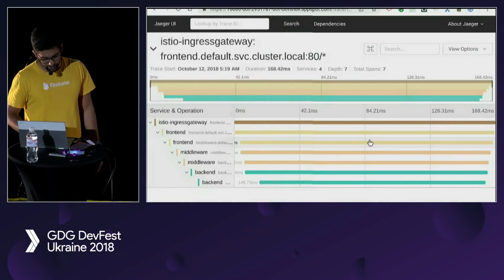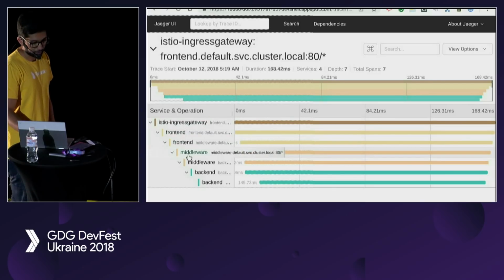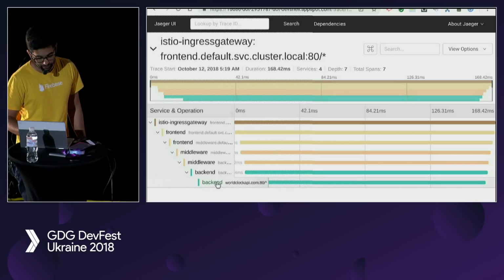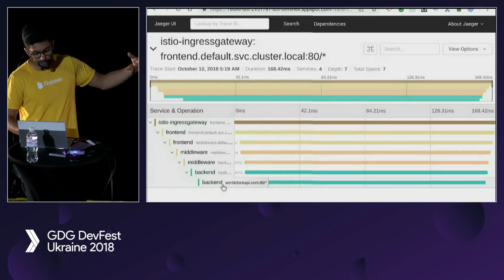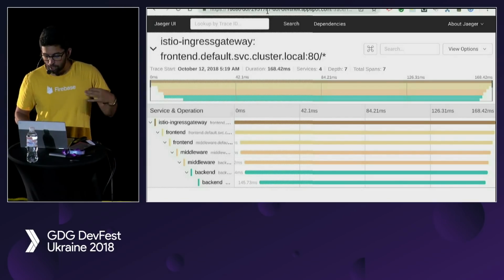And if I click this one, you can basically see our Ingress gateway talk to the front end, talk to the middleware, talk to the back end. And the back end talk to worldclock.api.com, right? So you can actually tie in all these services and see which one is taking a lot of time where. And so, again, completely automatic.